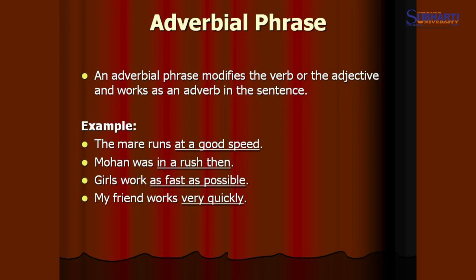And when we go for the example, we must understand it may give the answer of how. And if the answer is that, it means that is adverbial phrase. For example, the mare runs at a good speed. The mare runs how? At a good speed. So the answer is there. It means this is adverbial phrase.